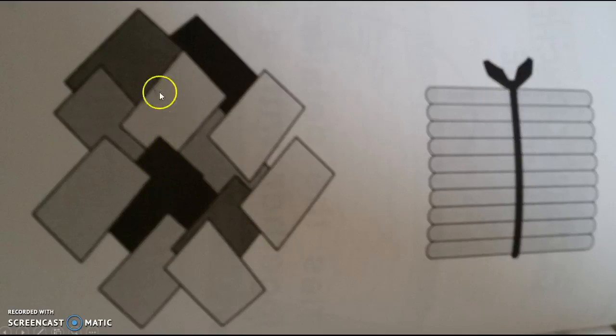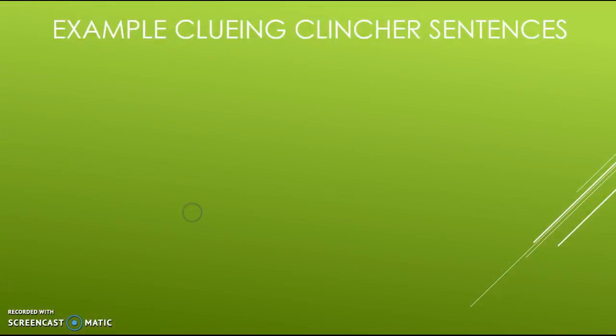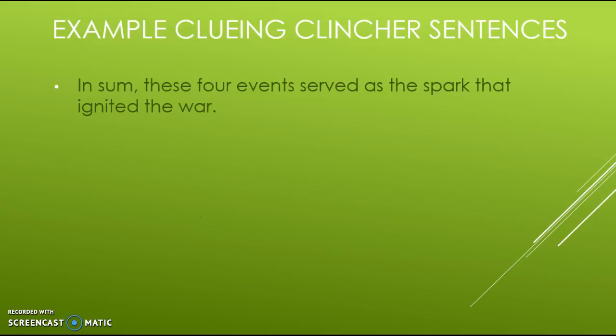We've got different blocks that are all crossed over to each other that are put together. The purpose of the cluing clincher sentence is to give the reader a clue as to how the details in the paragraph are related. This helps the reader understand the paragraph because all the details have been tied together nicely, like both of these examples. So here are some examples of cluing clincher sentences.